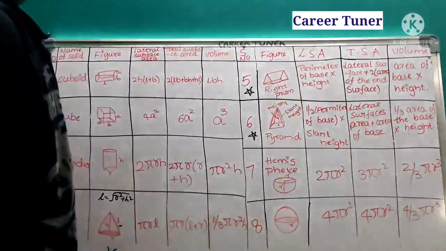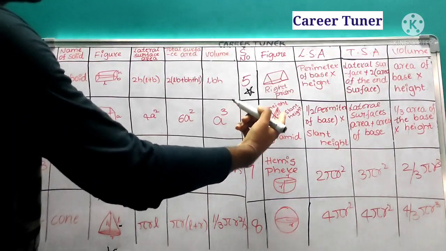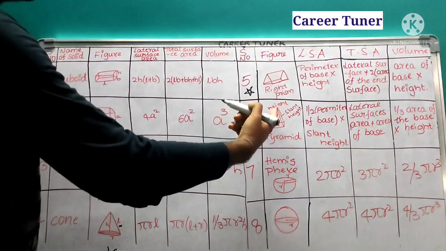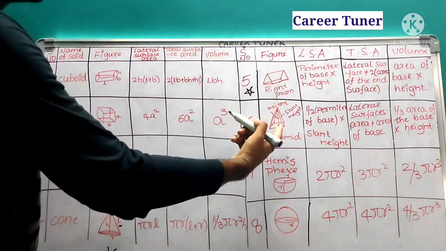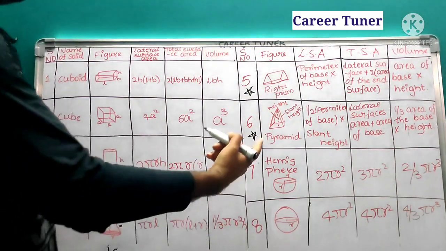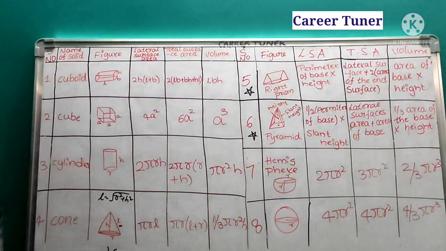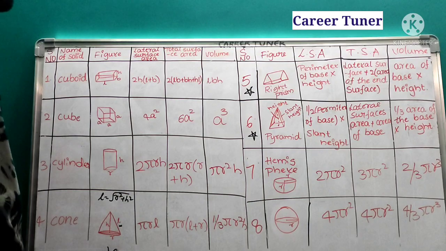Okay, next total surface area is equal to lateral surface area plus area of the base. So this is the base area. This area should be added to all the 4 walls. Okay, that is nothing but lateral surface area plus the bottom. That gives us total surface area. Next, volume of the pyramid is given by 1/3 area of the base into its height. Okay, next, hemisphere and sphere.